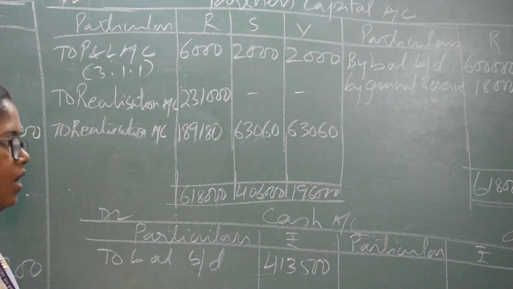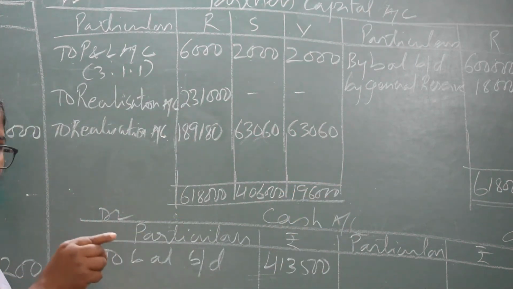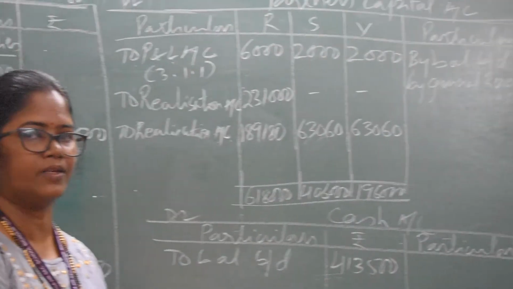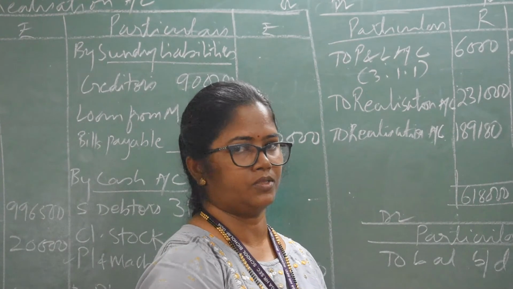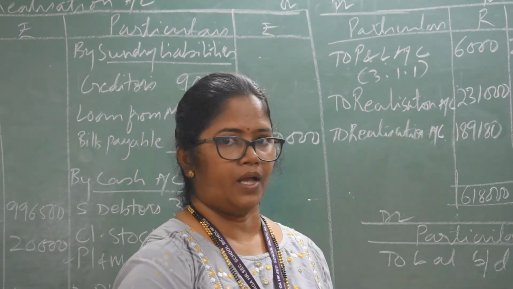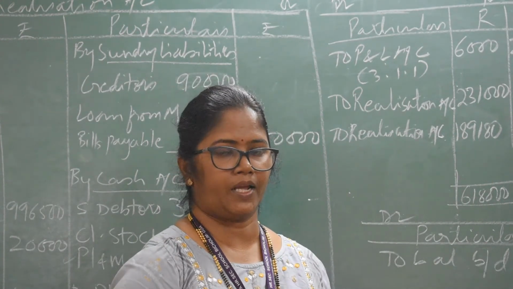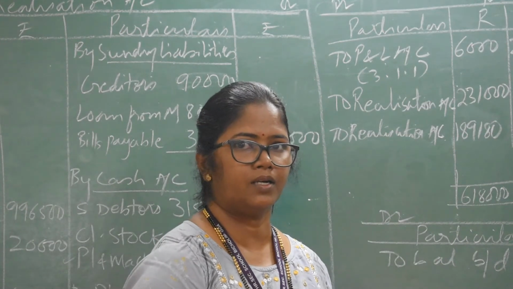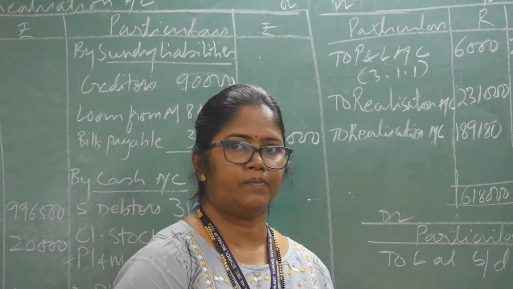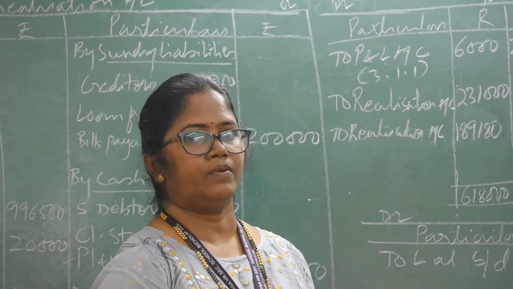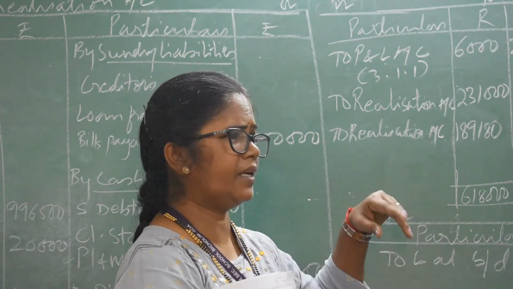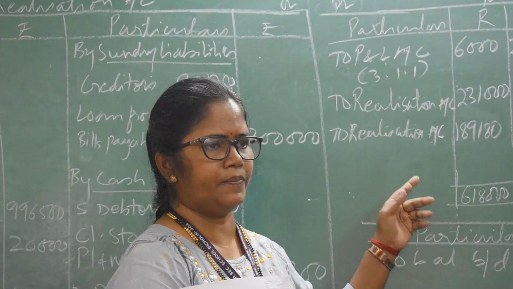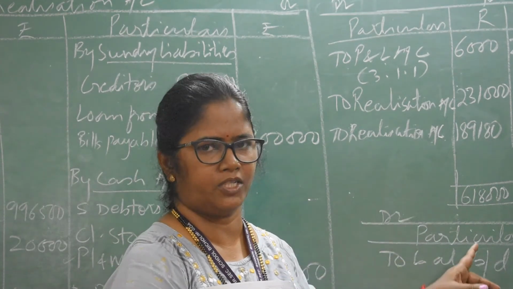Now students, after you balance the partners' capital account, transfer the balance to the cash account, because we are paying the partners. Whatever assets are sold, the money which is collected, we will first pay the third party liability, then we will pay the partners' loan, then we will pay the partners' capital, and if any cash is remaining, it will be distributed among the partners in the profit sharing ratio.